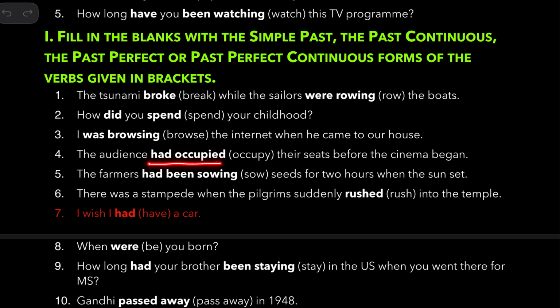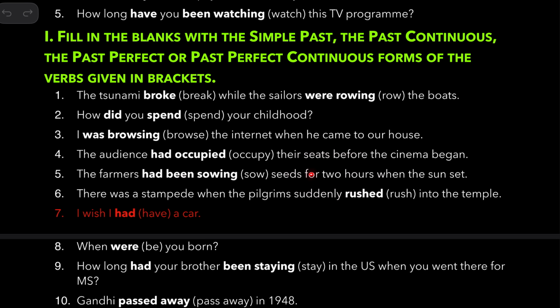The audience had occupied their seats before the cinema began. So this is past simple, this is past perfect. So this action happened first, this action happened later. Farmers had been sowing seeds for 2 hours when the sun set. So because you are using for 2 hours, you should use had been sowing.